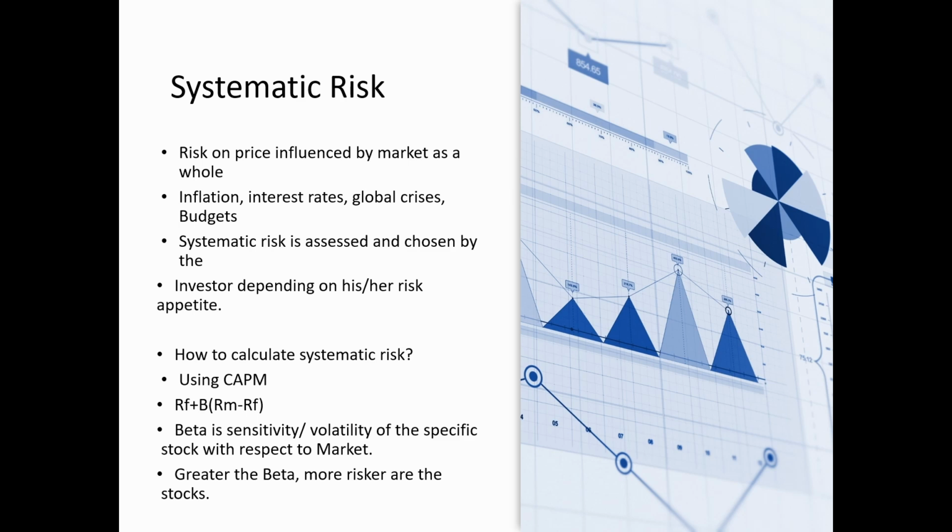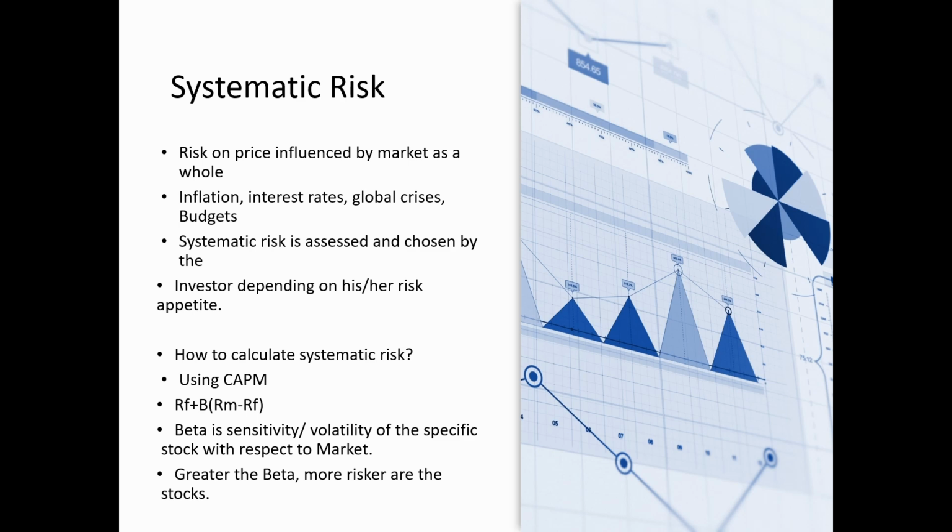So that is nothing but a risk-free rate because it is not subject to any fluctuations and it gives a constant return of 6%. So that rate is nothing but a risk-free rate. So we take the risk-free rate as the base for calculating the systematic risk, and on that we add beta